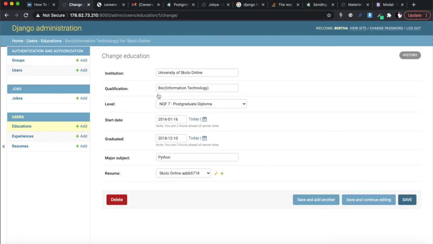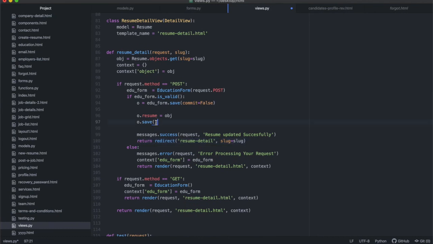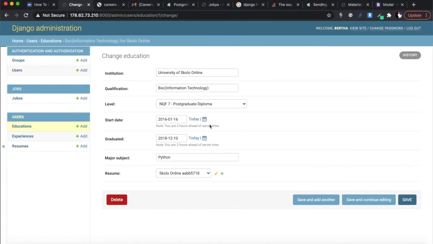Even though we had an error, remember that we had the error when we were redirecting. Technically, the error happened after the save had happened. So this save had already happened, and the error happened on this line over there, right? Basically, all of this had happened successfully, and provided the redirect had gone successfully, we would have redirected properly into resume detail. All right, but basically we have it here.